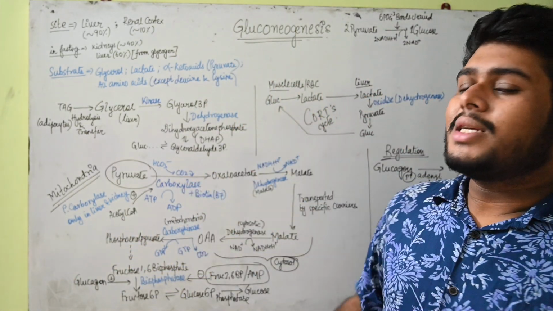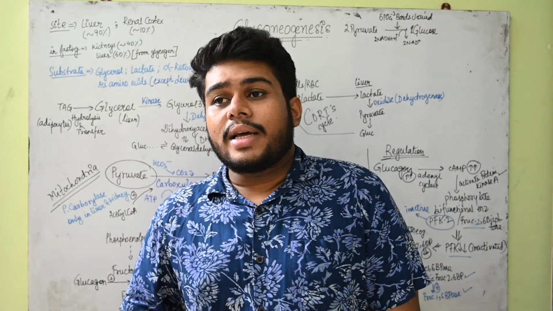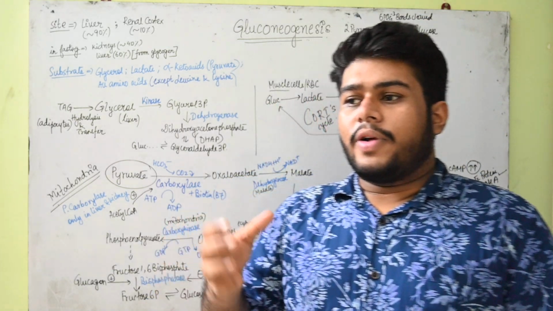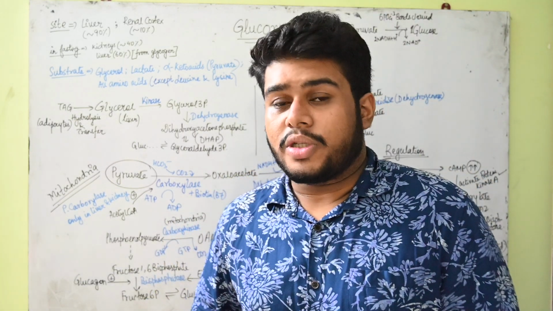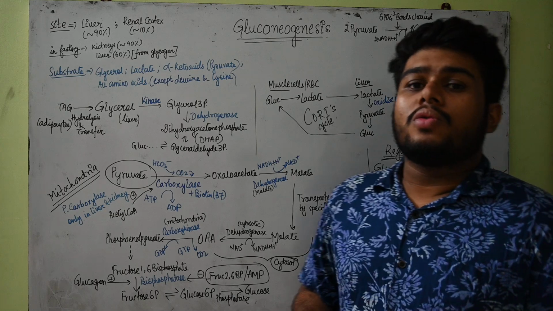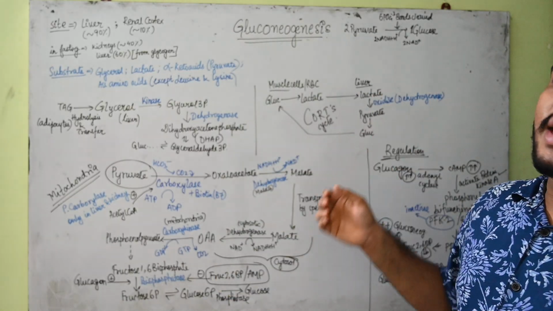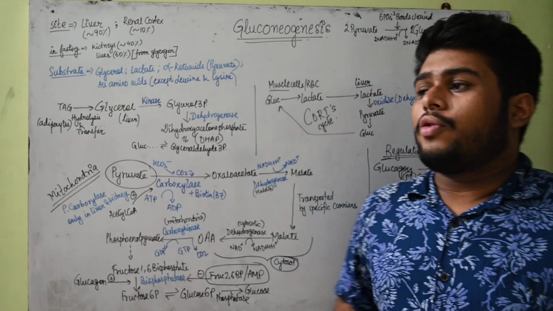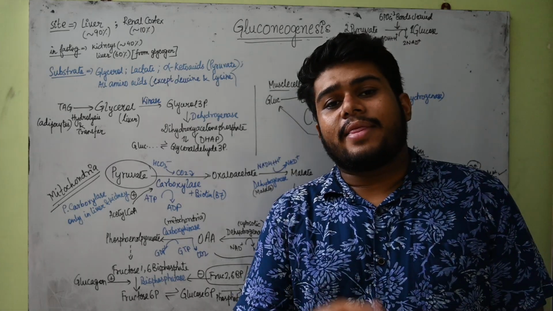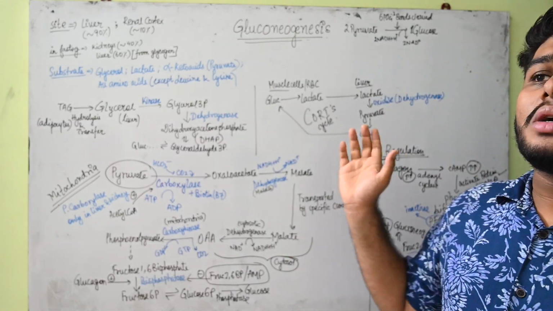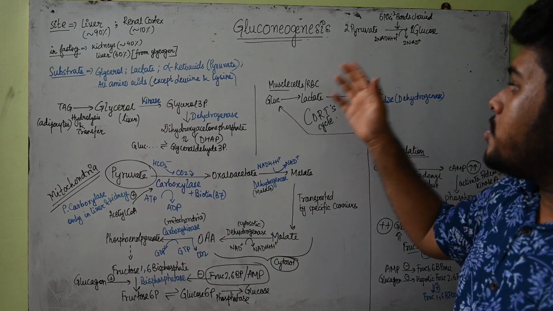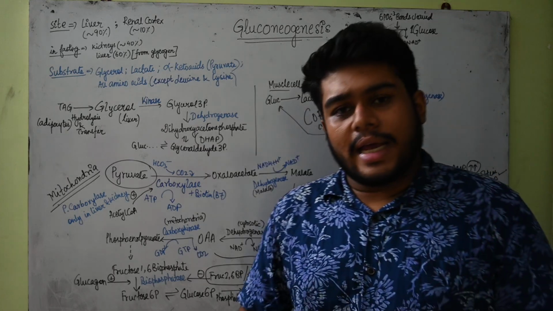Then talking about the muscle cells and the red blood cells, we see there is anaerobic oxidation of glucose that is producing lactic acid. Pyruvate is produced, and from pyruvate lactic acid is produced. Now this lactic acid is transported back into the liver, and there it is oxidized by lactate dehydrogenase into pyruvic acid. This pyruvic acid forms glucose inside the liver, and that glucose is again transported to the muscles via RBCs. So this cycle is called the Cori cycle.